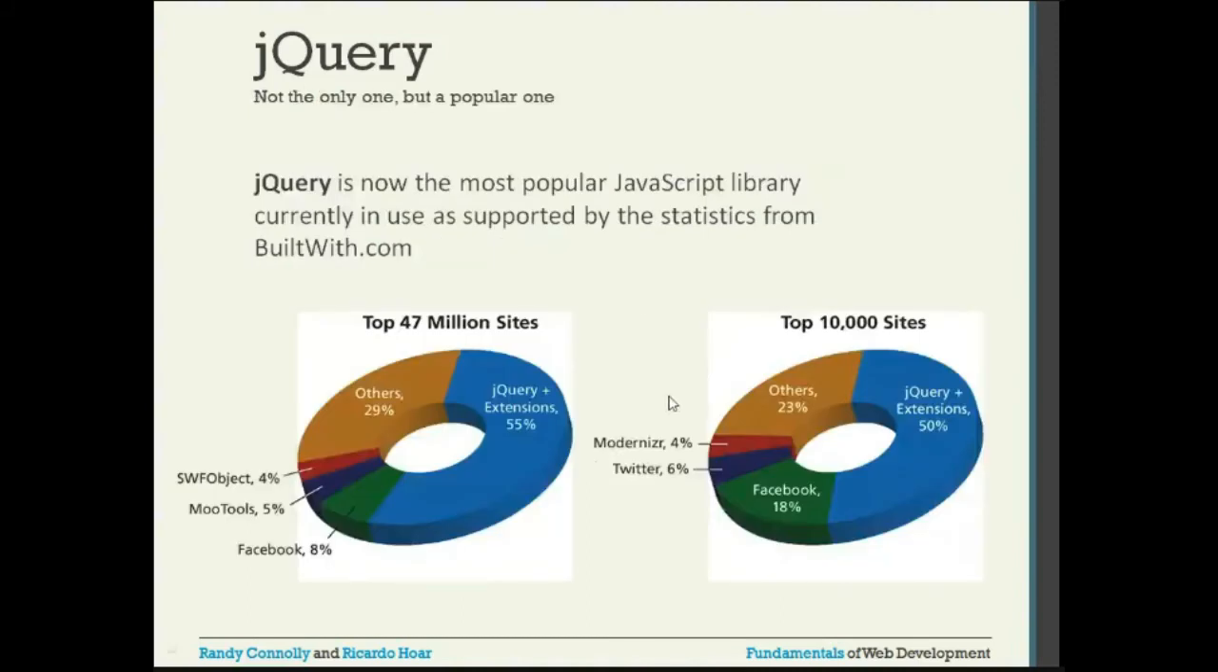This is the number of sites. Okay, jQuery is very popular. You can see among the top 47 million sites, there is a jQuery extension on around 55%. And if you take the top 10,000 sites, about 50% use jQuery and its extension. jQuery is now the most popular JavaScript library currently in use, as supported by the statistics from this source, which is where these statistics are taken.